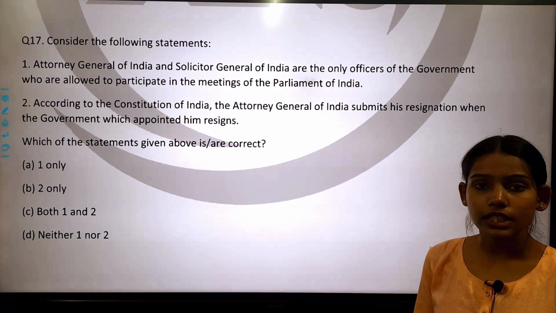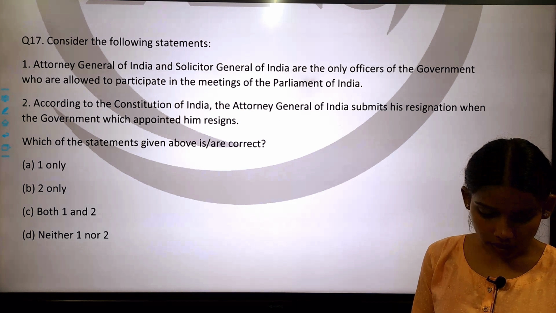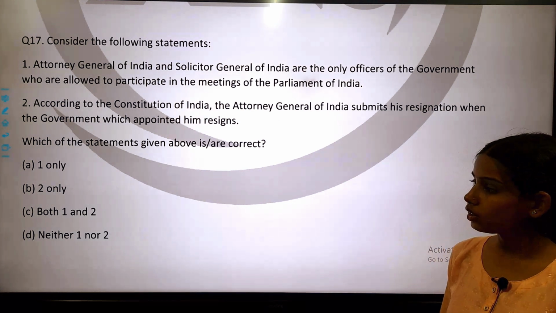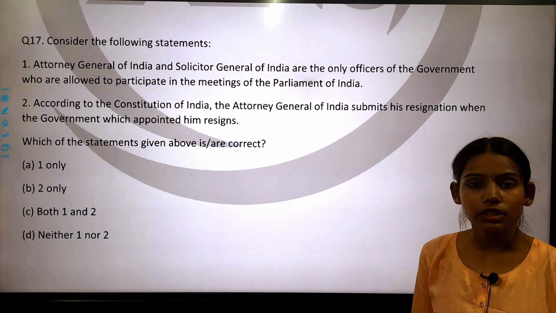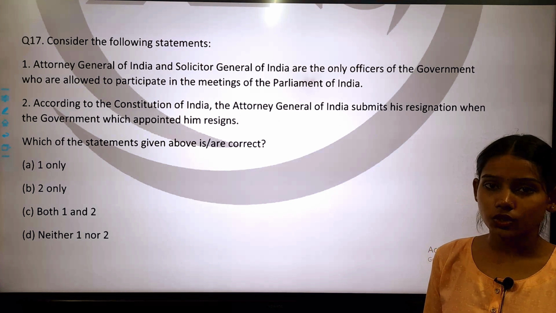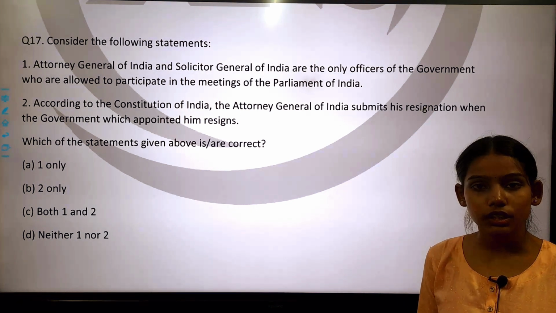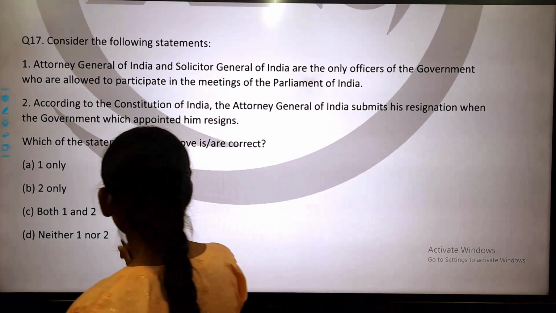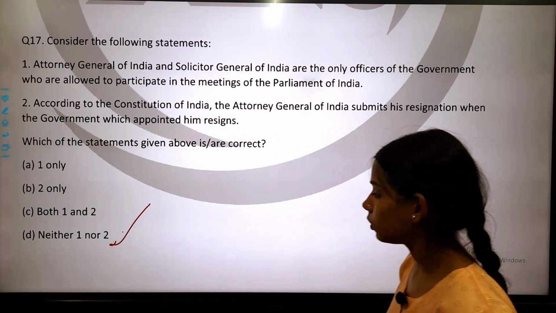So which of the following statements mentioned above are correct? So option A is 1 only, option B is 2 only, option C is both 1 and 2, and option D is neither 1 nor 2. So the correct answer of this question is option D, neither 1 nor 2. That both these statements are not correct. So the correct answer is option D. Okay.